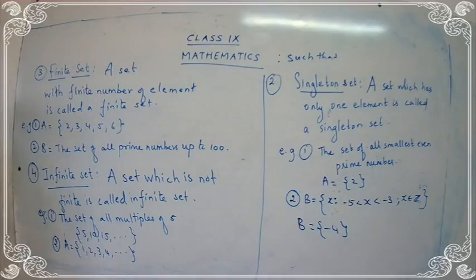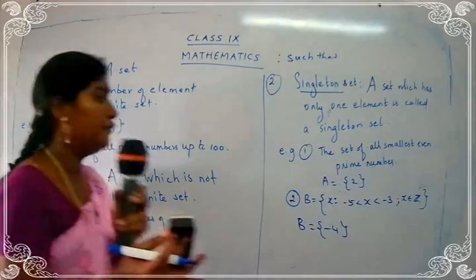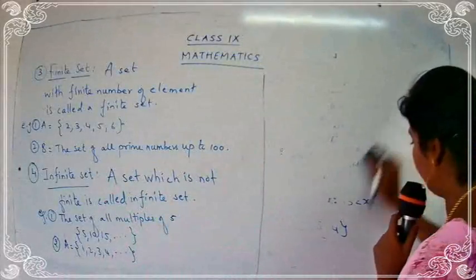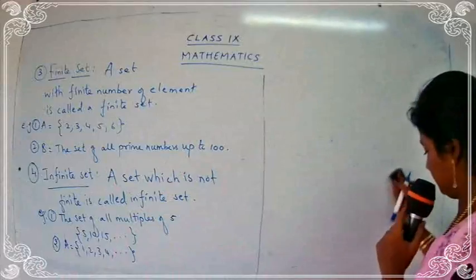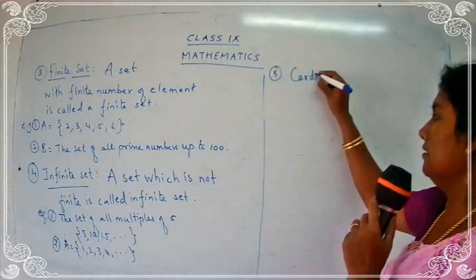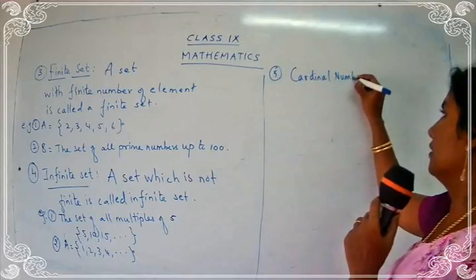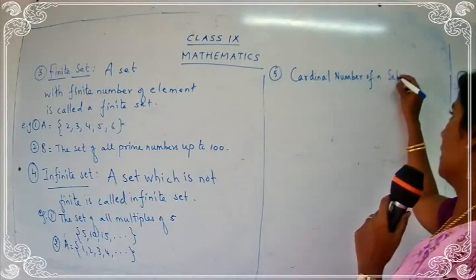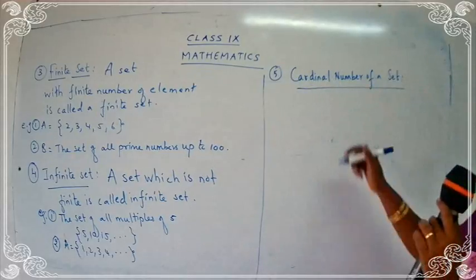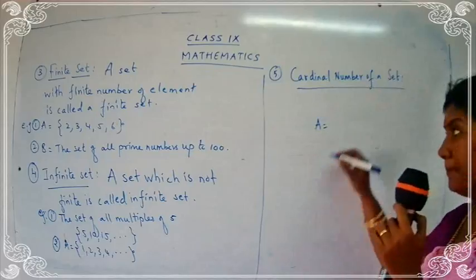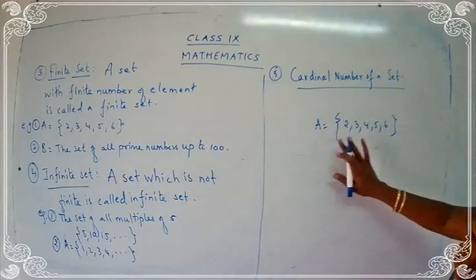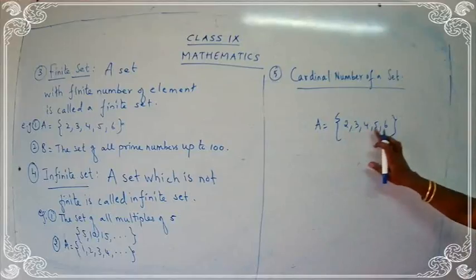The next one is cardinal number of a set. The fifth one you are going to write down as cardinal number of a set. So give the heading, number 5, cardinal number of a set. Now, what is the meaning of cardinal number? I'll just explain to you before we write the definition. If you have a set A, and you have 2, 3, 4, 5, 6.